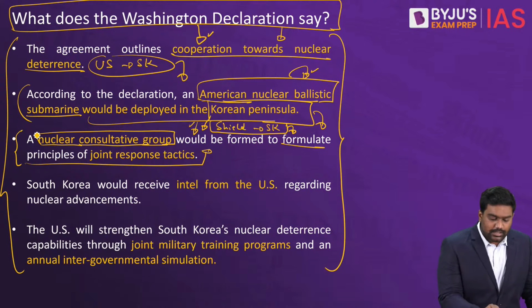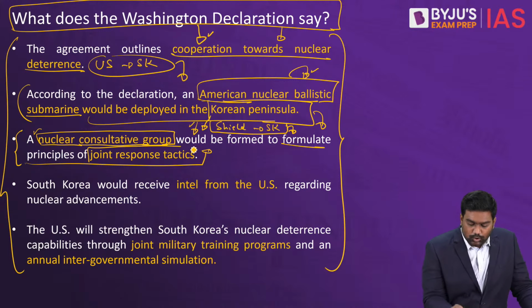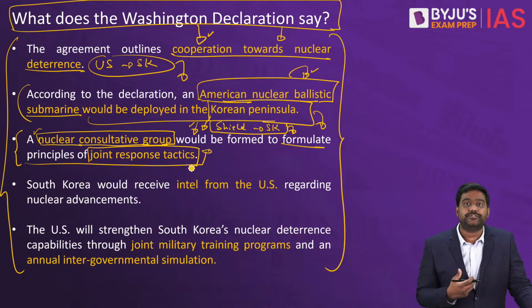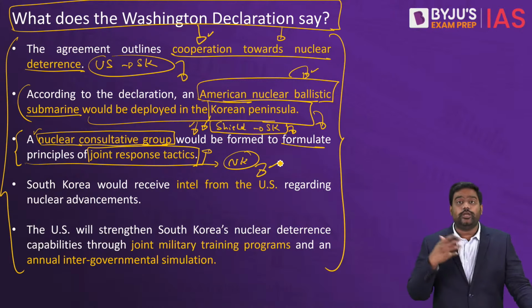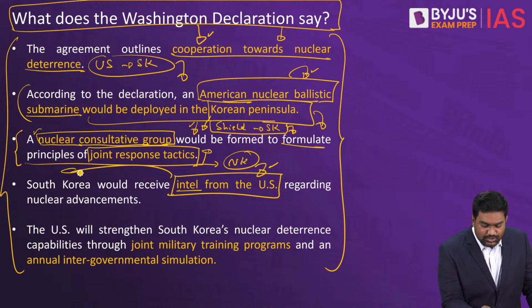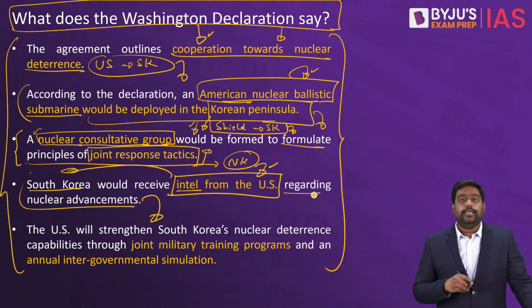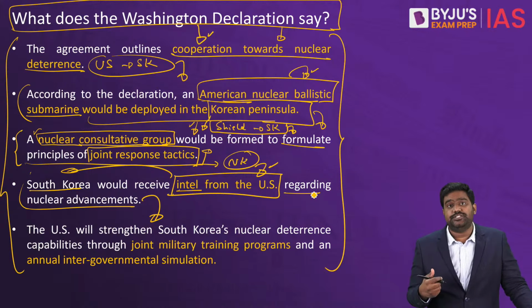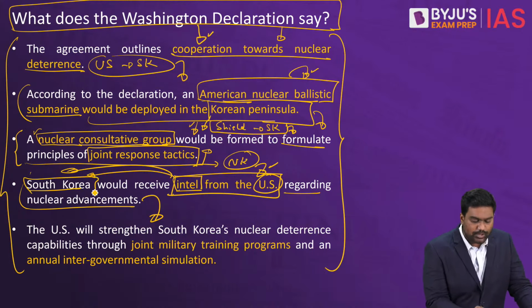Under the agreement, the two countries will set up a nuclear consultative group to come up with joint response tactics: how to respond against North Korea's aggression. They'll come up with a joint response tactic for that. The US will also share intelligence with South Korea regarding nuclear threats from North Korea. If North Korea is developing more advanced weapons and delivery systems, whatever intelligence the US picks up, it will share with South Korea.